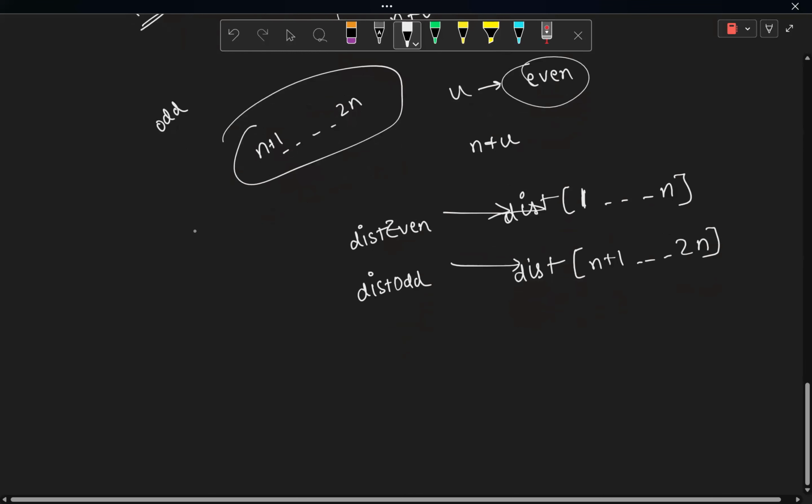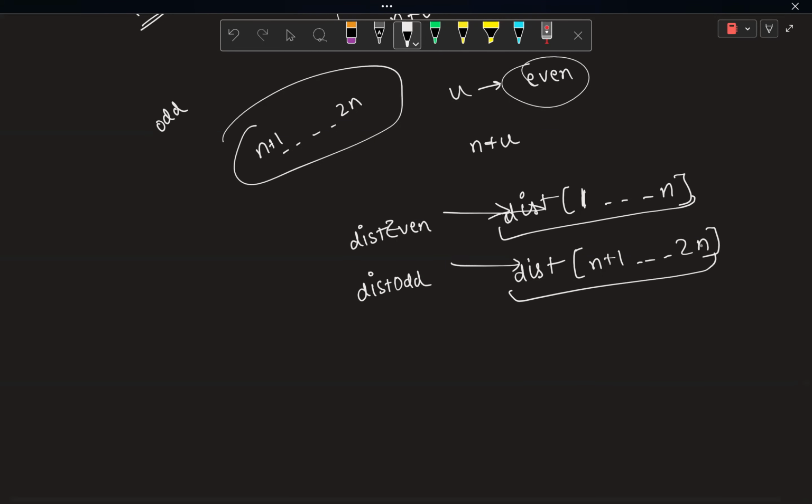After that, once you find out the distances, you just need to find the maximum value here and here. And first of all, check if there is any node which is not visited yet in this range. If there is any such node, then just leave this part. Otherwise, consider this, and whatever be the maximum distance here, compare it with the answer, store the value in the answer, and just print it.